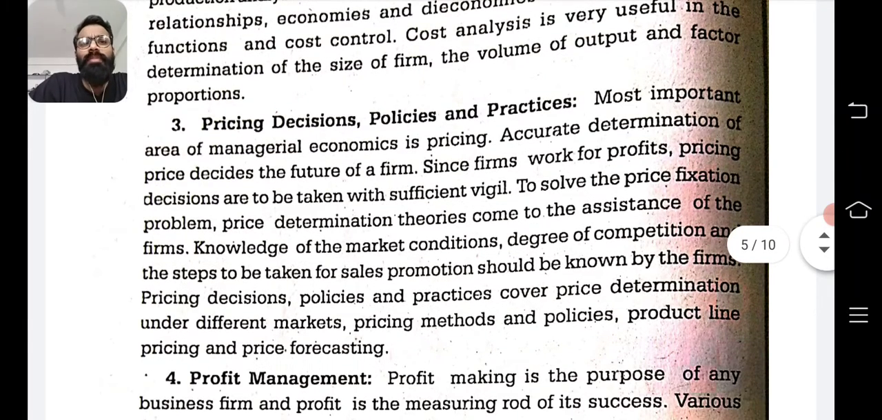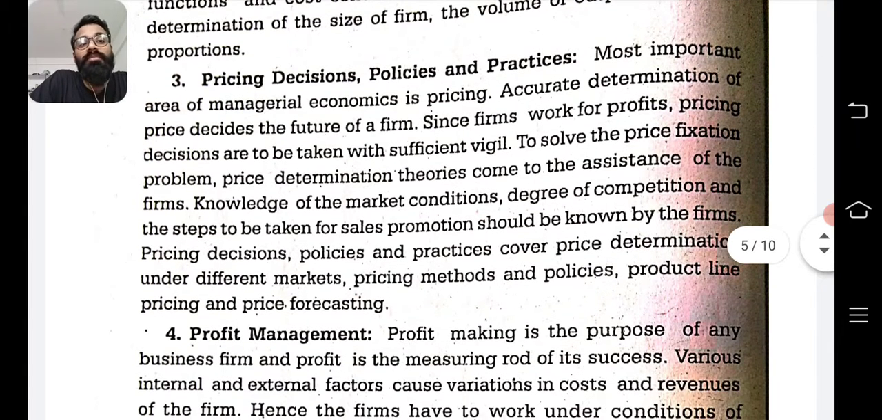Most important area of managerial economics is pricing. Now, cost is before production. Price is after production. So, the most important area of managerial economics is pricing. Accurate determination of price decides the future of a firm, otherwise the firm will go into loss if the price is less. Since firms work for profit, pricing decisions are to be taken with sufficient vigil. You have to be very much vigilant while taking a decision on price.